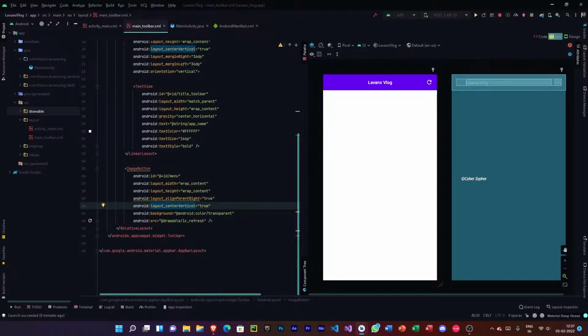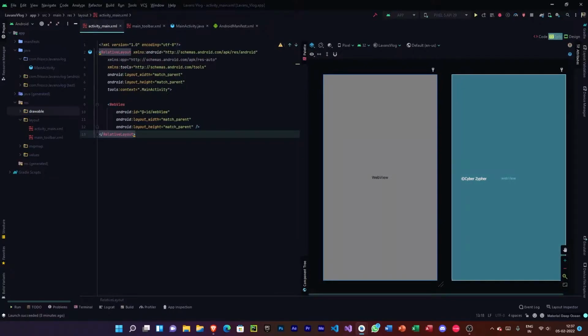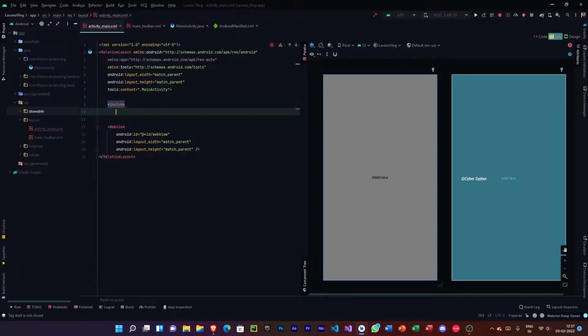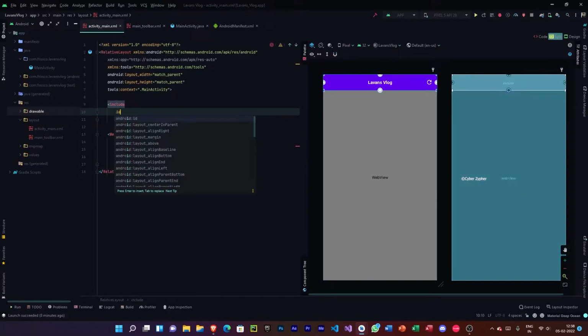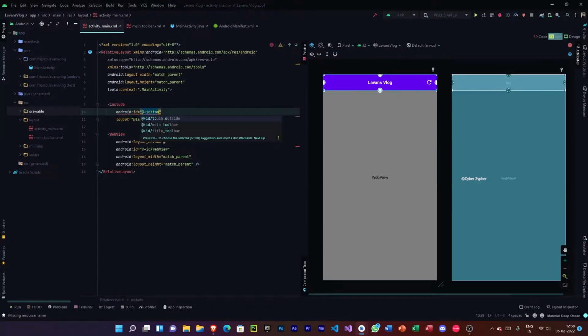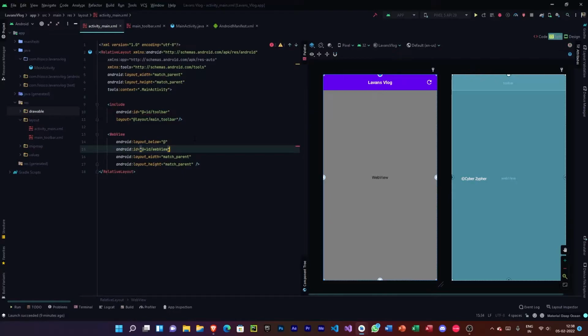So now I'm going to go to the main activity, or activity_main.xml. Let me include this, include layout, as layout main_toolbar. And then the layout should be below. Let me give this an ID, toolbar. Okay, so now what I'm going to do is at id slash toolbar. So yeah, this is what I want exactly.